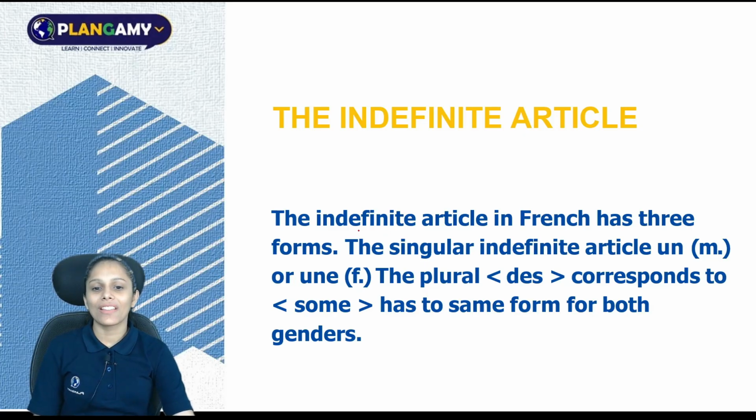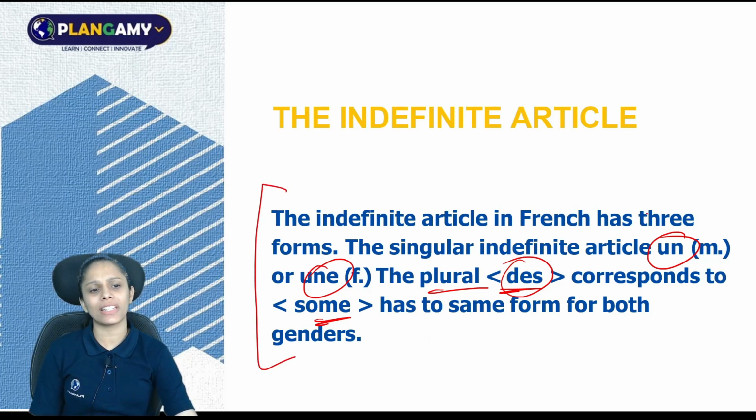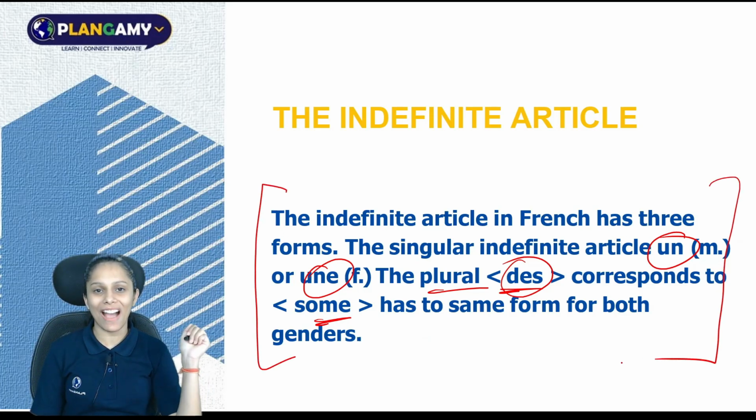It says the indefinite article in French has three forms. The singular indefinite article, which is un, and the next one is une, the plural. The third one is des. So des corresponds to some. Des means some. The plural des has the same form for both genders. I know that this text actually defines what is indefinite articles, but it sounds a bit confusing and a bit tricky.